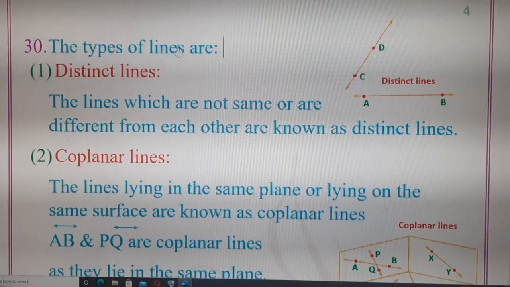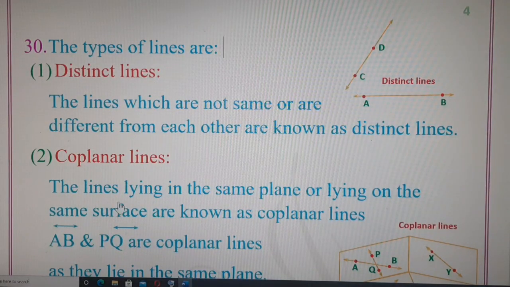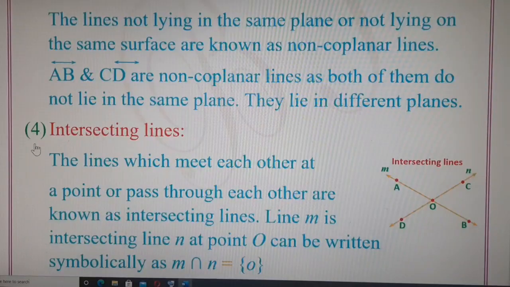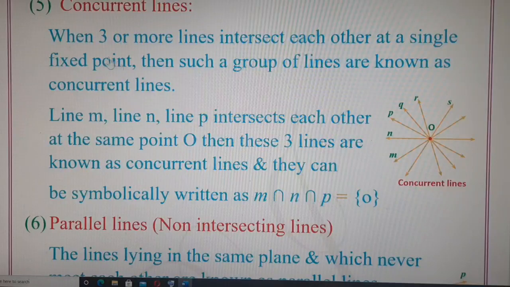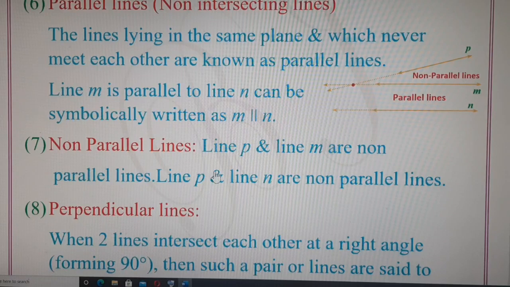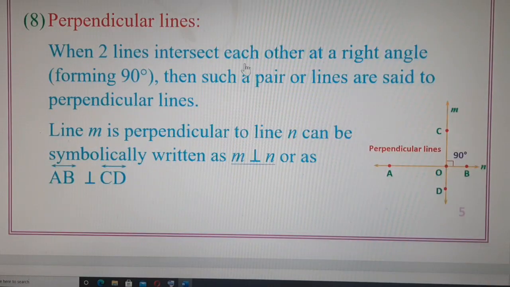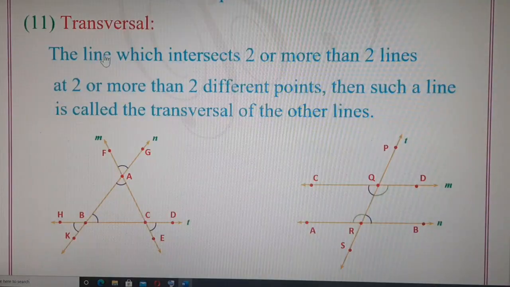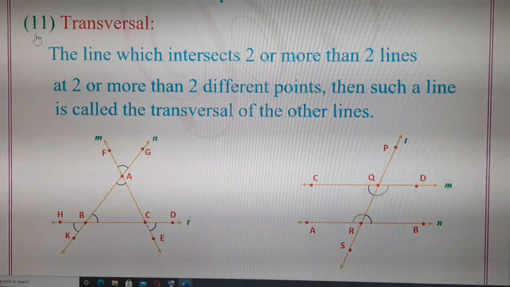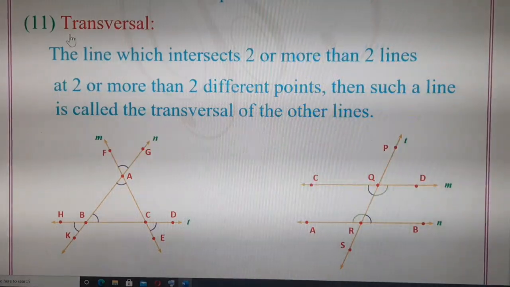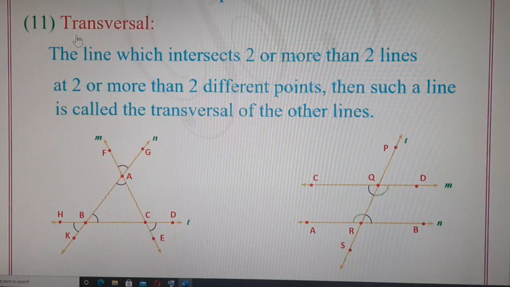Number 30. The types of lines are distinct lines, coplanar lines, non-coplanar lines, intersecting lines, concurrent lines, parallel lines, non-parallel lines, perpendicular lines, tangent lines, secant, and transversal. So we'll be learning about 11 different types of lines. The meaning and the definition of each of these types of lines I'll be explaining in this topic.